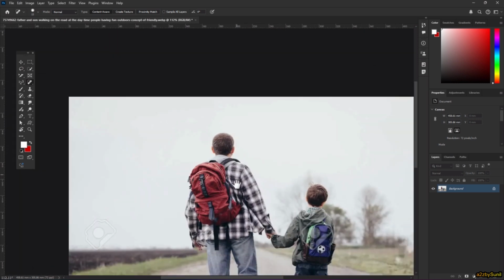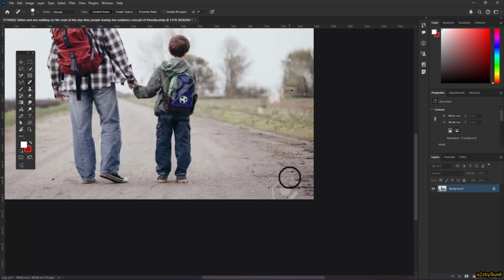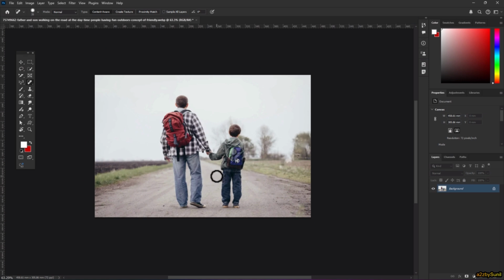So let's zoom out and select this camera icon, and now fade. Okay guys, this was the first photo, how to remove watermarks from this image.